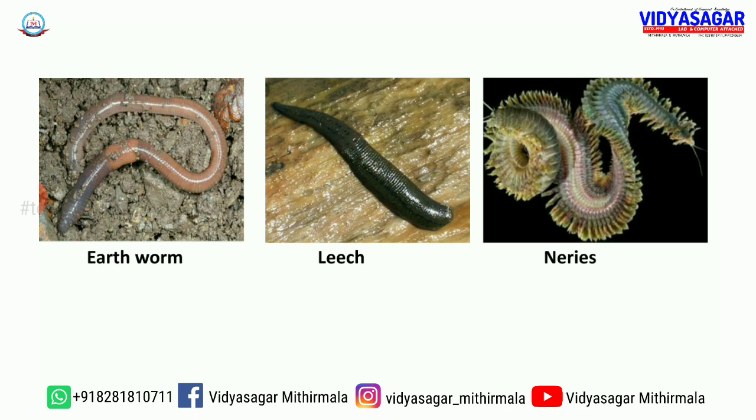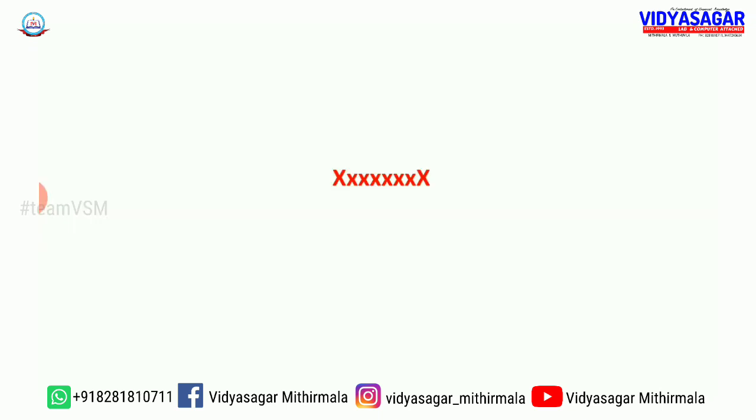Here, the first one is the earthworm, then the second one is the leech, Hirudinaria granulosa. Usually it is found in our marshy areas and paddy fields. Then the last one is Nereis. Nereis is a marine organism, so it is not common to us. I have only seen Nereis in laboratories. Okay, thank you.